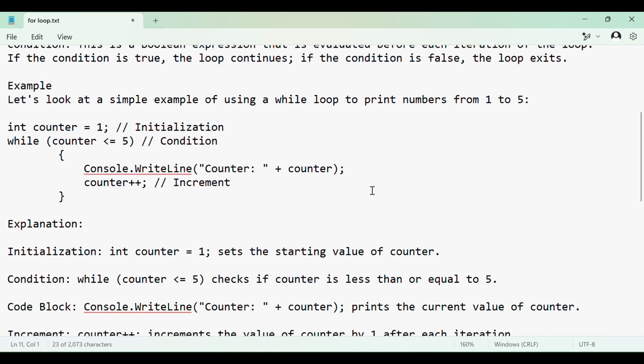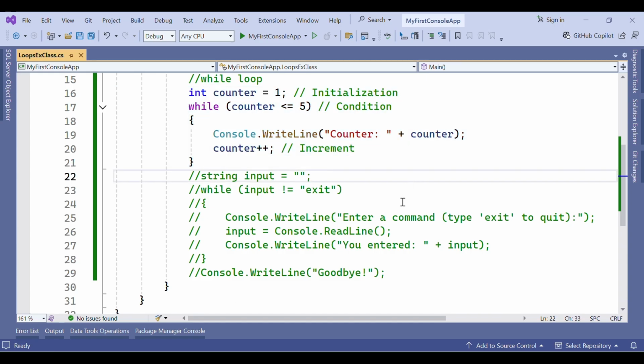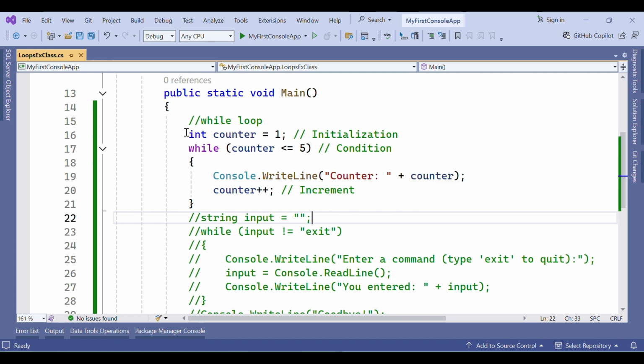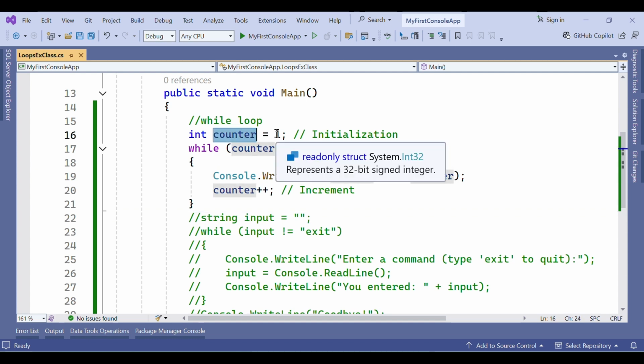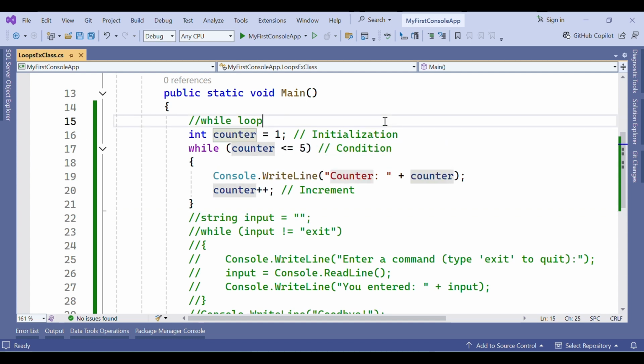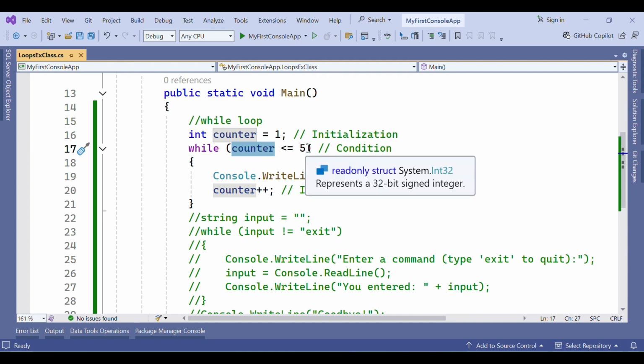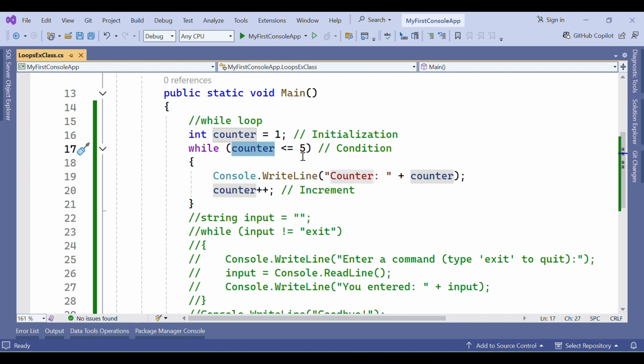So let's start with an example. I have already copied this example into our Visual Studio. First, I have declared one variable called counter, whose value is initialized as 1. Then as per the while loop syntax, while the counter value is less than or equal to 5, this line of code is going to be executed. Otherwise, it will come outside of this while loop.